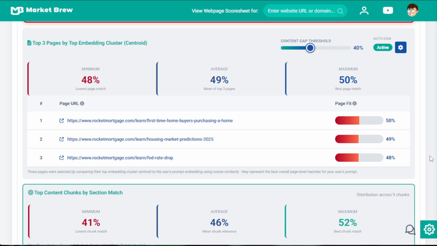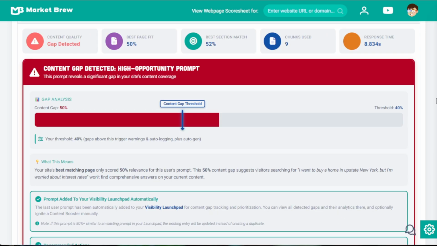Ask visualizes these matches so you can see, at a glance, which pages resonate with the question and which ones fall outside the core meaning. It's not guesswork, it's a measurable picture of how your site speaks the language of your users. When Ask finds a gap, it quantifies it.